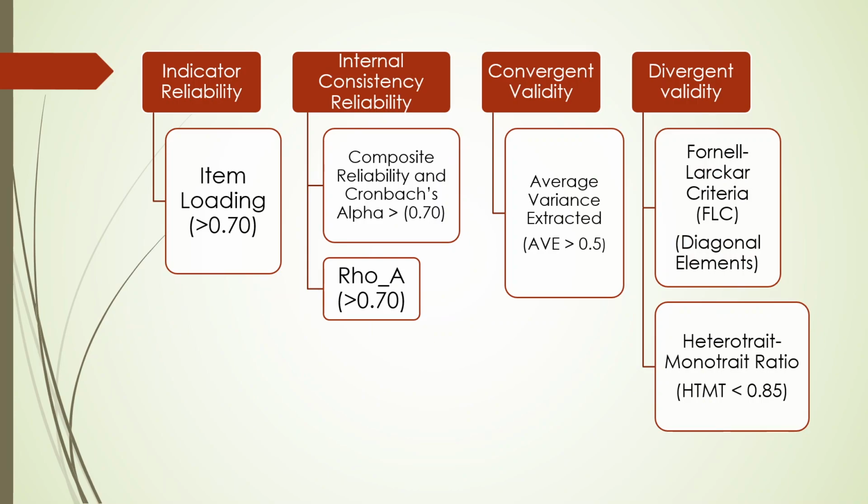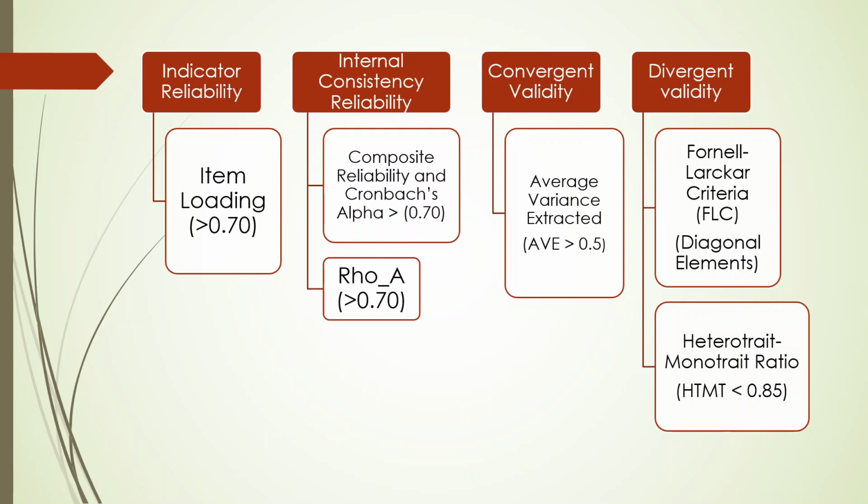Now there are some statistics which we will use. One of them is indicator reliability, which is item loading. Here it should be more than 0.708. We have already discussed this thing. Why? Because the square root of 50% is 0.708, and therefore we want the path coefficient to be more than 0.708. There are some other statistics which are generated, that is composite reliability and Cronbach alpha. They should be more than 0.7. Rho should be more than 0.7. That's basically related to the internal consistency reliability.